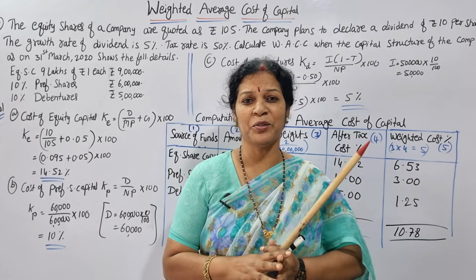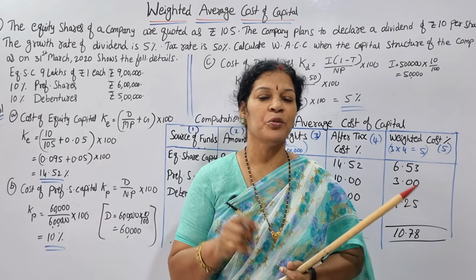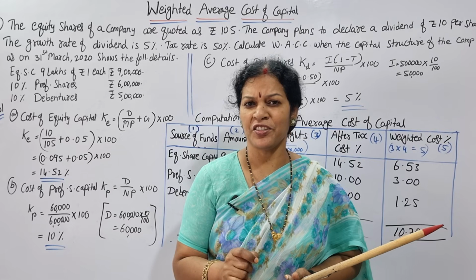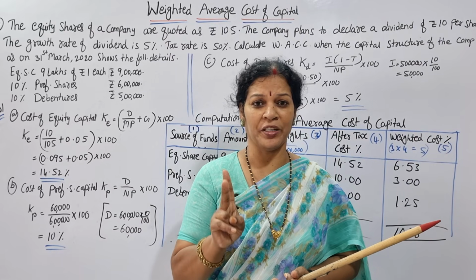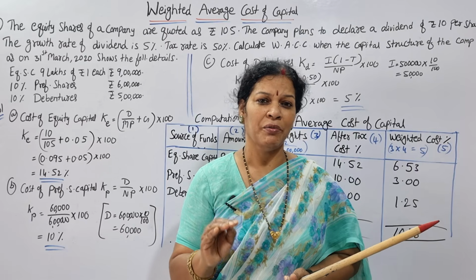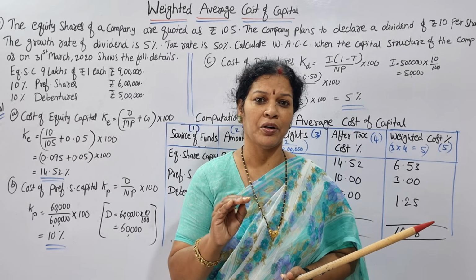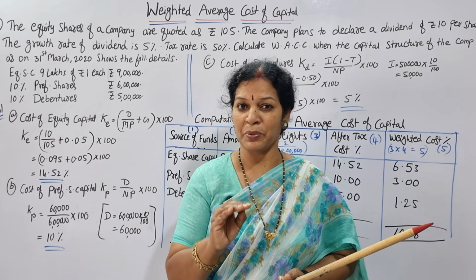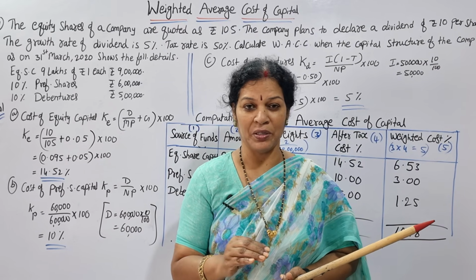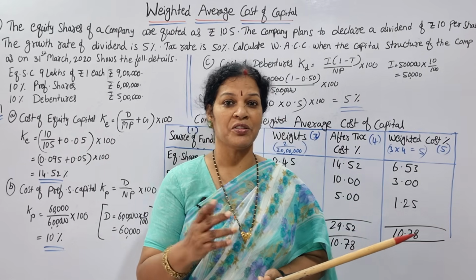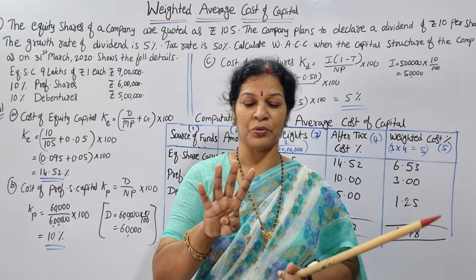Today we'll see weighted cost of capital. You know that whenever a company wants funds, they'll be issuing shares. Shares means preference shares and equity shares. Apart from that, they'll be issuing debentures also. We have seen the calculation of cost of capital. Cost of capital means cost of preference shares, cost of equity shares, cost of debentures. How do we calculate that? We have seen. Even cost of retained earnings also. Four things we have seen.